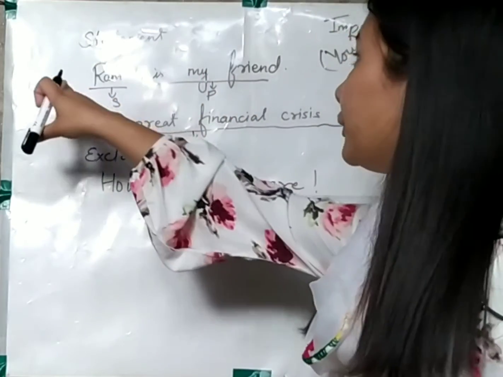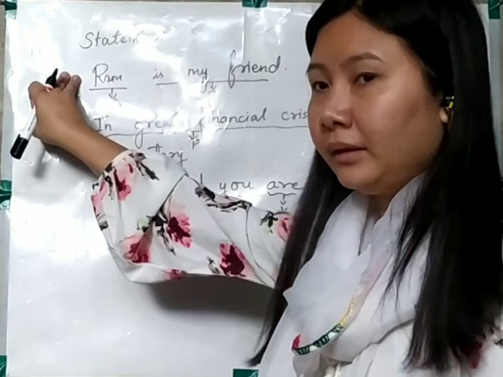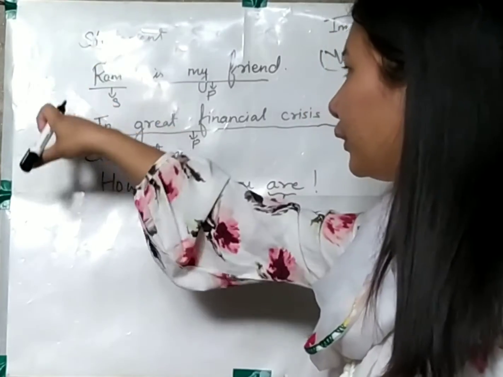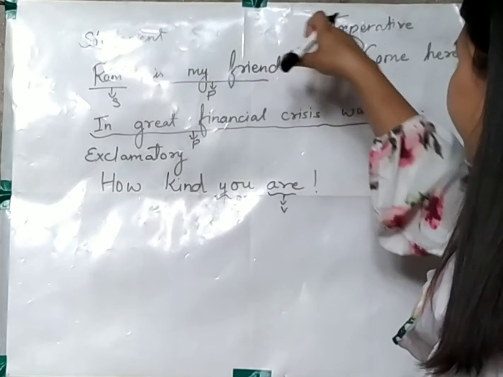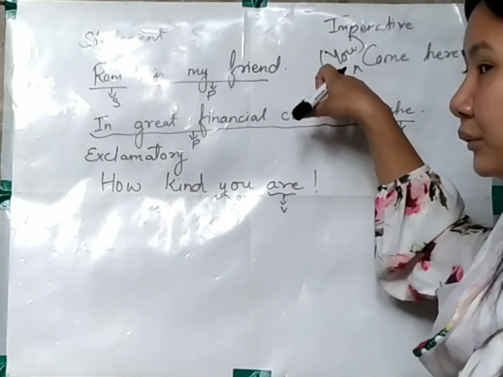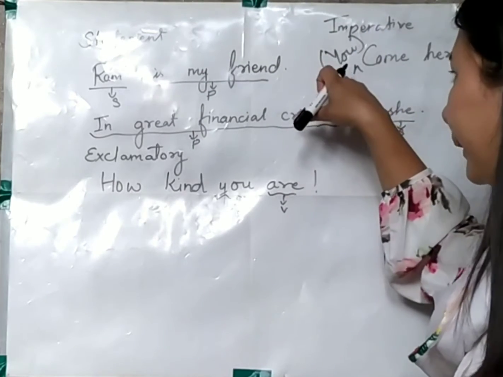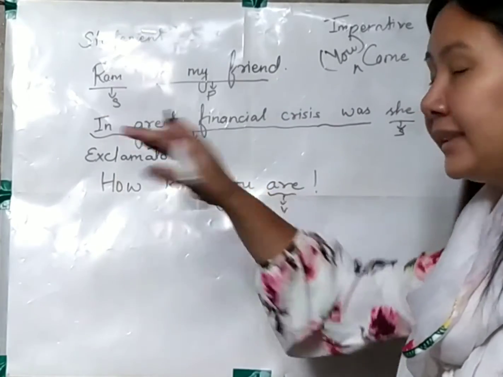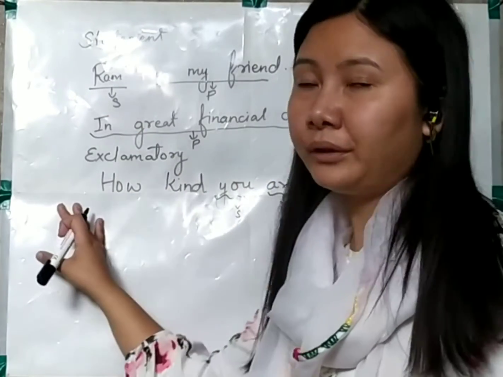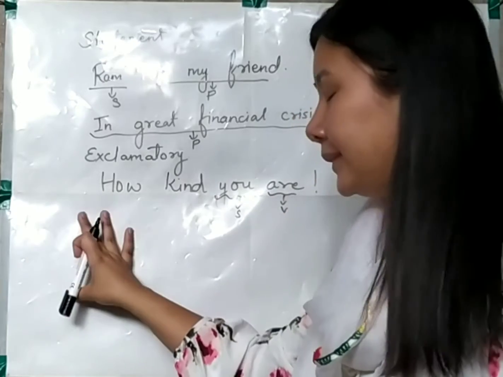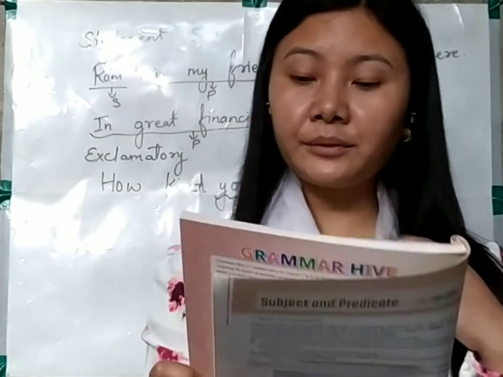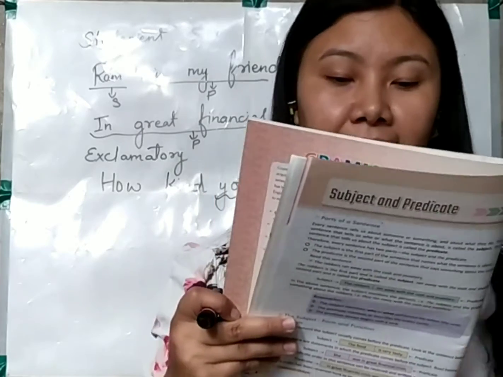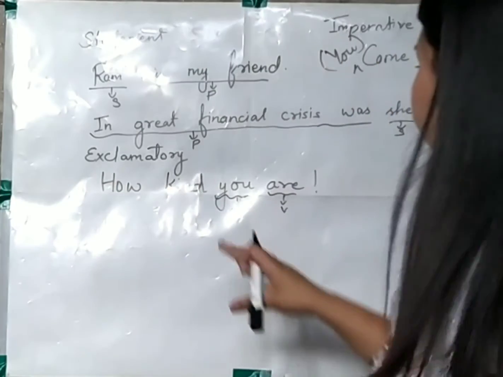In a statement, the subject was in the beginning, but in some cases it was at the end. In an imperative sentence, the subject was hidden, it was implied. And in an exclamatory sentence, the subject is not going to come in the beginning of the sentence itself. It comes somewhere in the middle, and it ends with an exclamation mark.